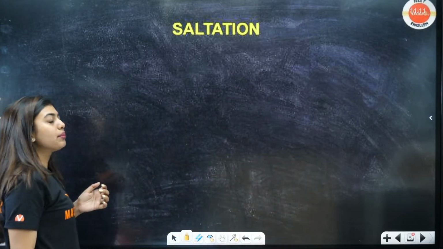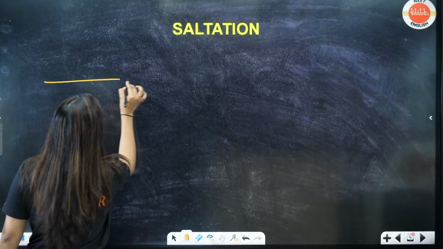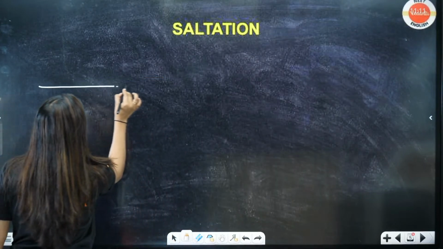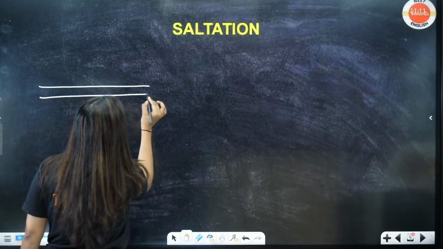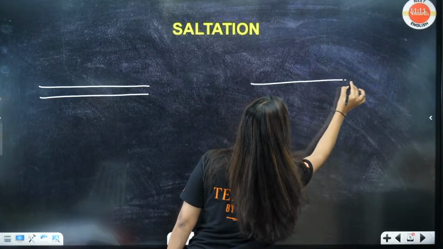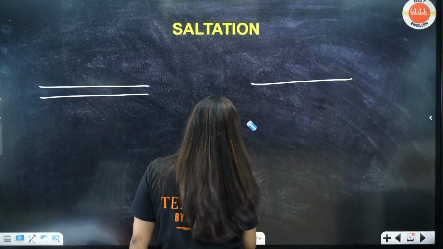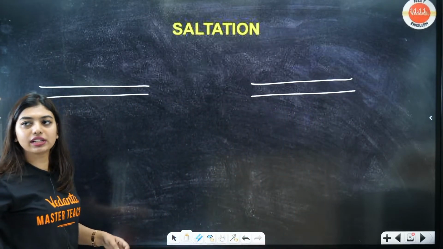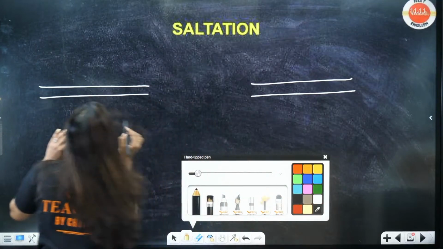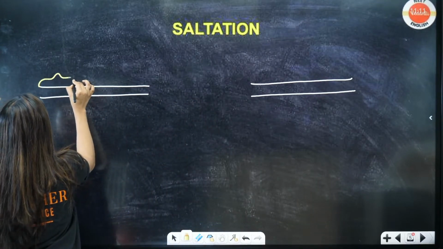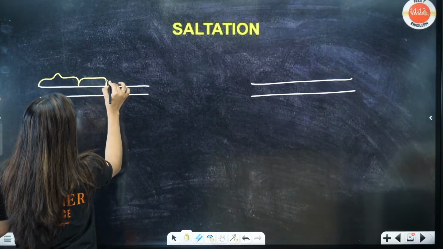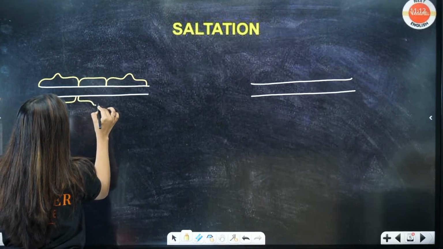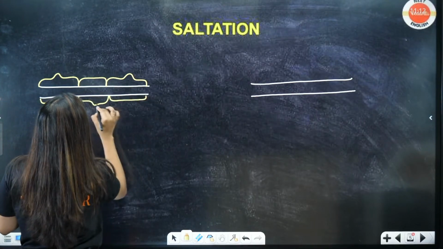Now we are going to learn something. Let's now look here. Let's draw it. This is an axon, and this is also an axon. Two axons are there, students, as you can see. Now look here. This axon has something called the myelin sheath. Yes or no? Something like this is there.